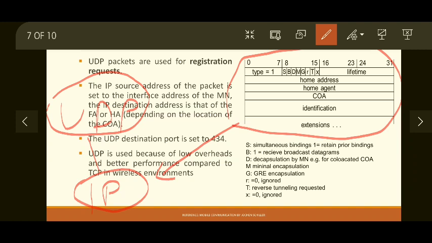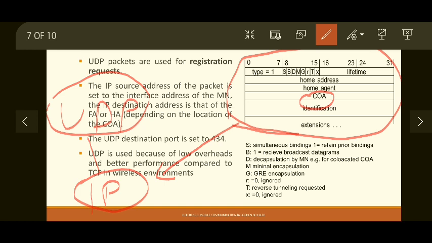Why? We will see. And at the network layer we will use IP packets for sending, not ICMP packets. We will be sending IP packets because we now have a COA, so we can use IP packets for sending the registration request, and this format is included in the payload of the IP packet.